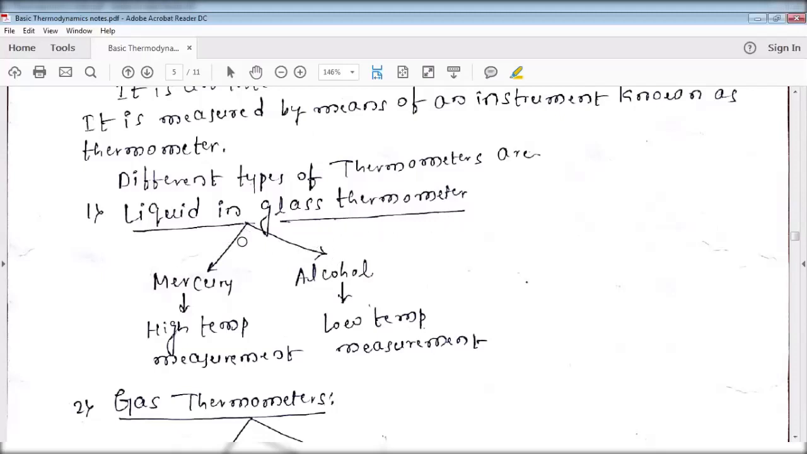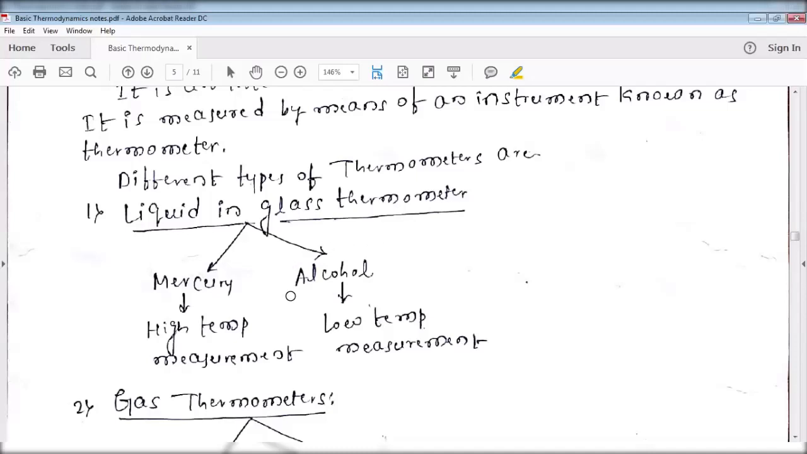In which conditions do we use mercury as the liquid in the glass thermometer, and in which conditions do we use alcohol? First, mercury: whenever you want to measure a temperature above 78 degrees Celsius accurately, whether 100, 200, 300 or 500 degrees, in those cases we use mercury as the liquid in the glass thermometer.